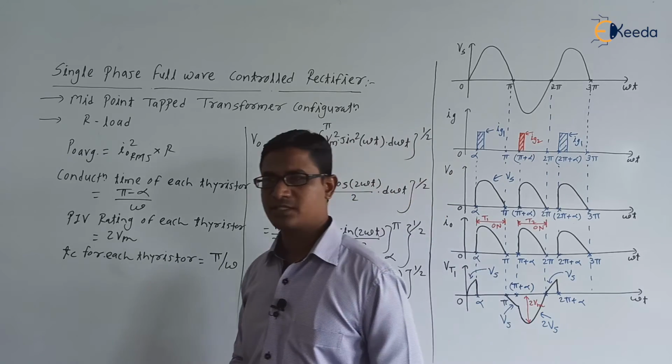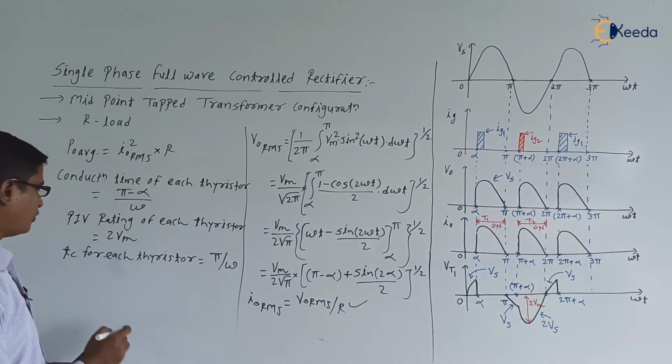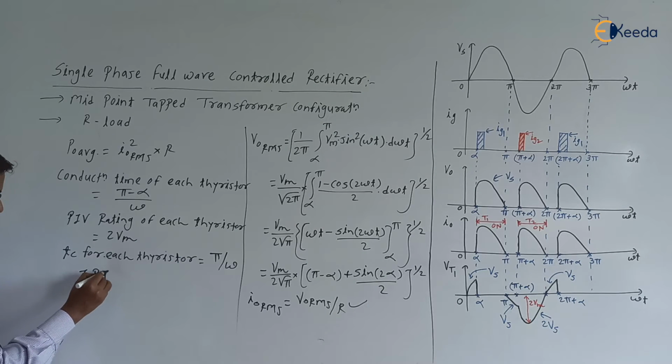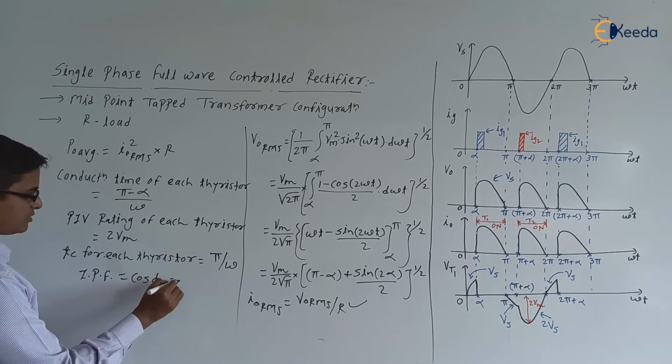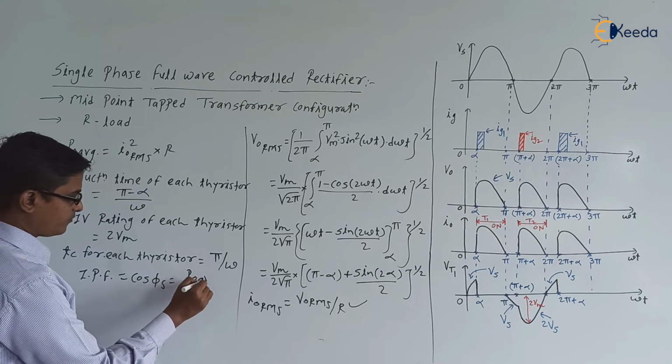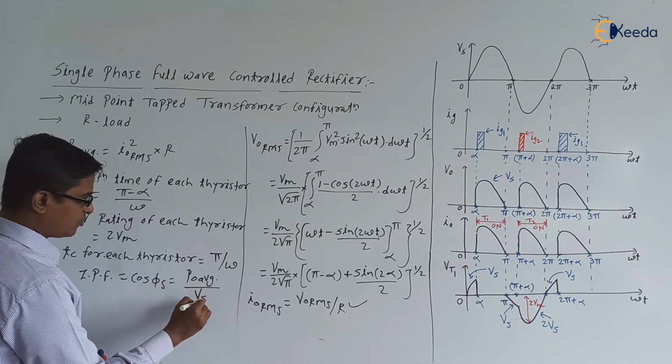Next, what is the input power factor? Input power factor is equal to cos phi s, equal to P0 average divided by Vs into Is.